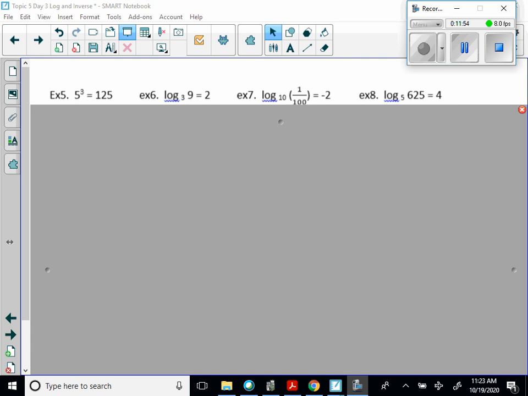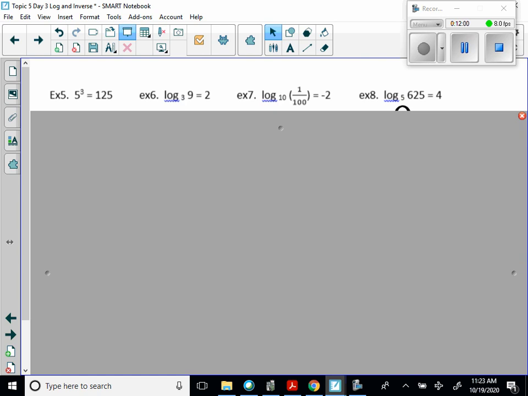Okay, so here's 4 more for you to give it a shot. So go ahead and try these 4 and pause your screen now, work them out, then see how you did.